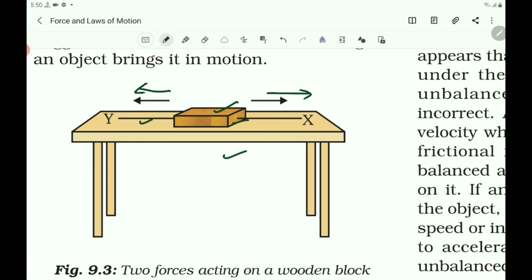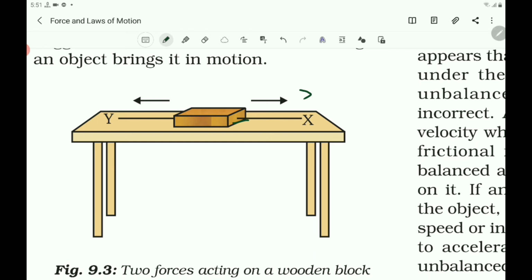In the first situation, the two equal forces, which are pulls, act on the wooden block. As they are equal, there is no change in the position of the wooden block because of the balanced forces.